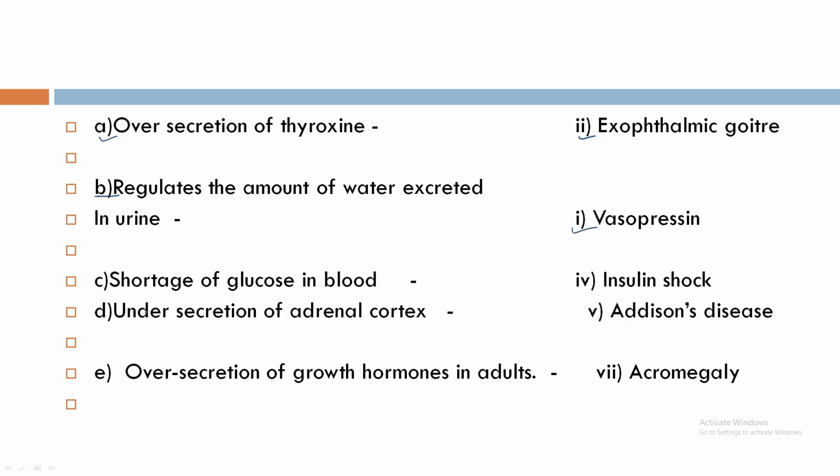Vasopressin. C, shortage of glucose in blood. Bit 4, insulin shock. D, under secretion of adrenal cortex. Bit 5, Addison's disease. E, over secretion of growth hormones in adults. Bit 7, acromegaly.